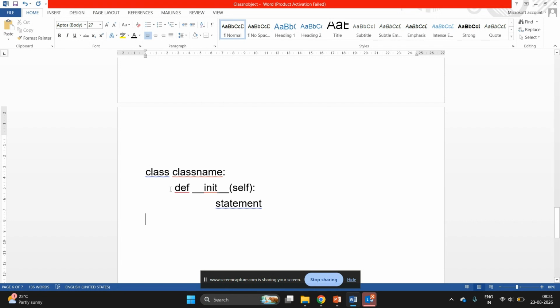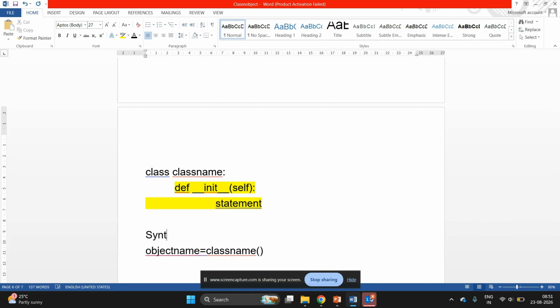Now, how will this constructor be called? When we create object of this class by writing object name is equal to class name, at this line only it will make a call to constructor. This is syntax of writing a default constructor.